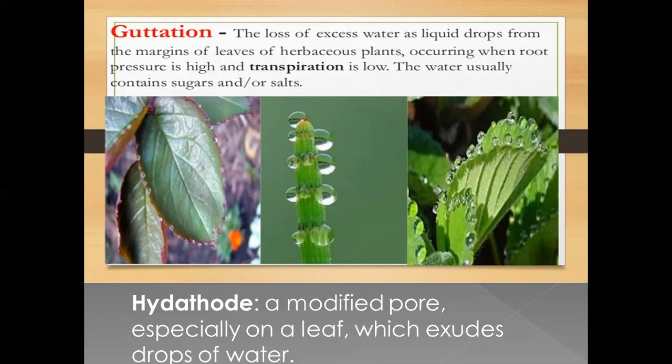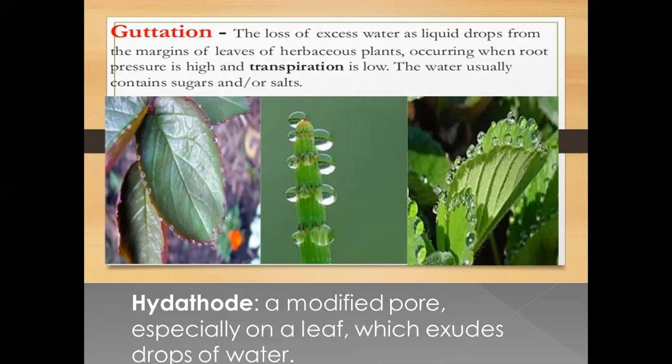It is different from transpiration in the form in which water is excreted. In transpiration, water is removed from the body in the form of vapors, and in guttation, water is removed in the form of liquid droplets.